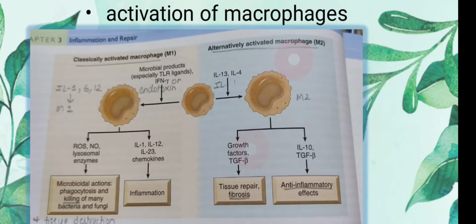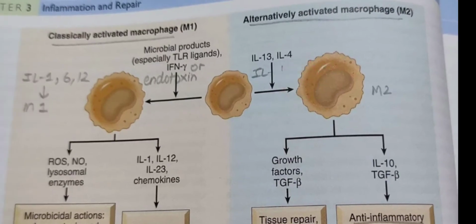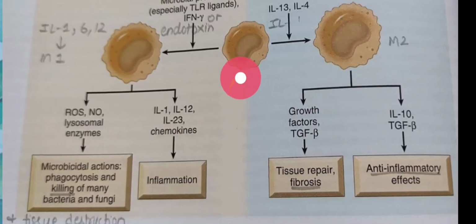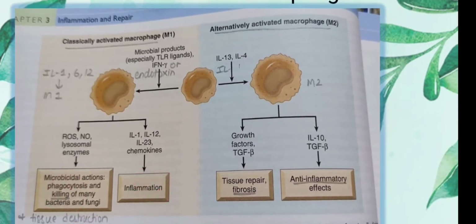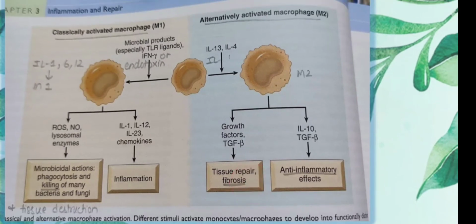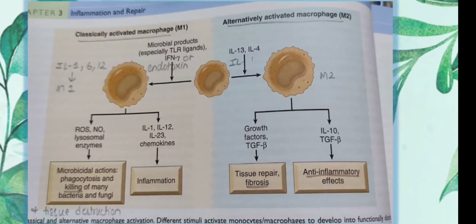Let me repeat what is happening. In classically activated macrophages or M1, you will see killing and inflammation, and in alternatively activated you will see tissue repair, fibrosis and anti-inflammatory effects.